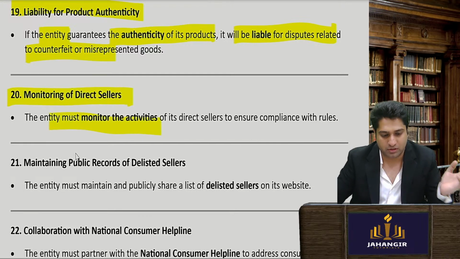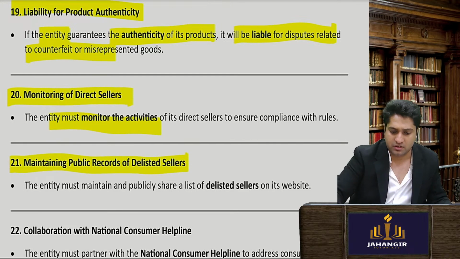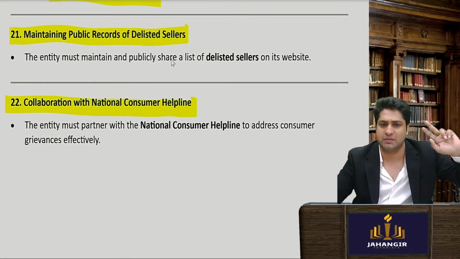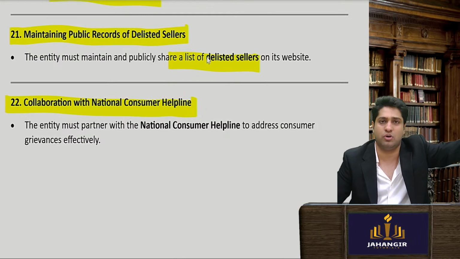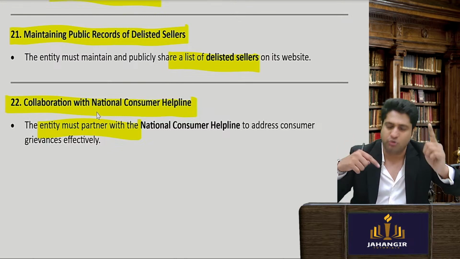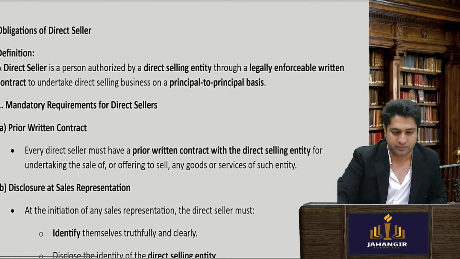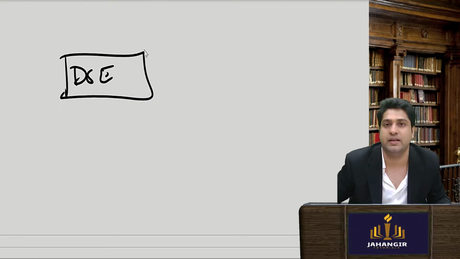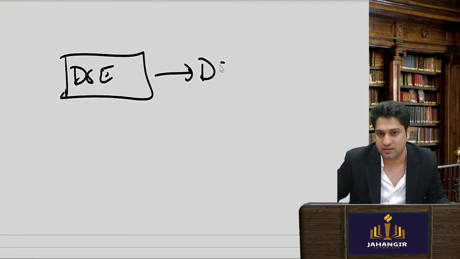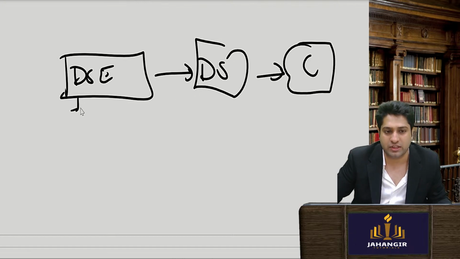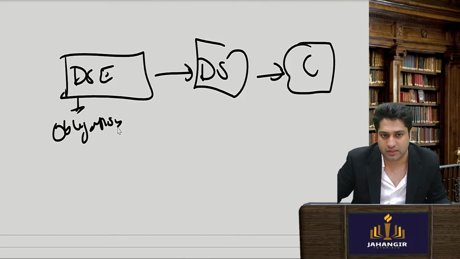Monitoring. They have to monitor all their direct sellers and make a public record so that anyone who wants can go and see, and if there is any delisted person, they should also state that this person is no longer working with us. Okay, they have to collaborate with the National Consumer Helpline. All we have done above. Now we saw first there is a direct selling entity, then there is a direct seller, and then there is the consumer. Now we saw the obligation of the direct selling entity.